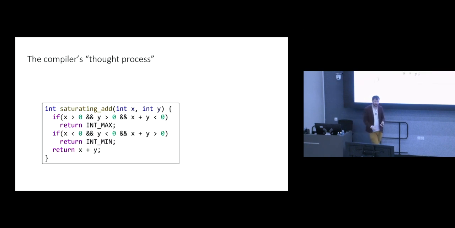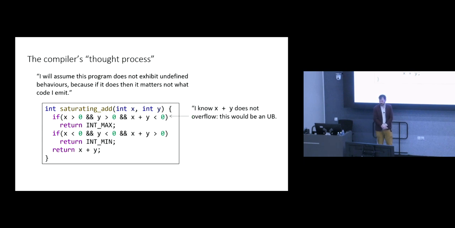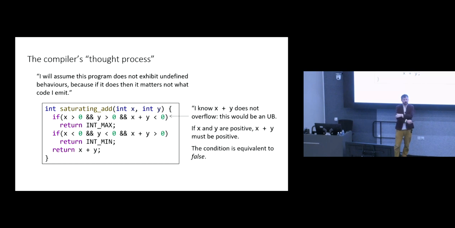So to illustrate this, let's imagine the compiler thinking about optimizing this program, this saturating add program. The compiler is going to assume the program doesn't exhibit undefined behavior, because if it does, then it matters not what code the compiler emits. Then the compiler could look at this first if guard and say, well, I know that x plus y doesn't overflow. That's a given, because overflow for signed numbers is undefined behavior, and I'm assuming there are none of those. If x and y are both positive, and the result doesn't overflow, x plus y will also be positive. So I know that x plus y less than 0 is going to be false. And therefore, the whole condition is equivalent to false.